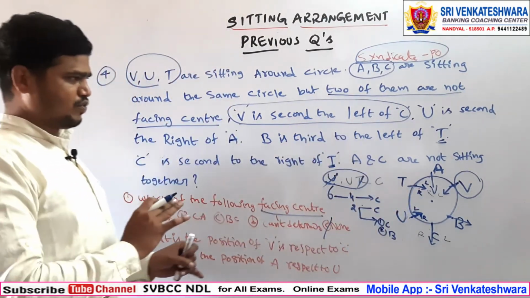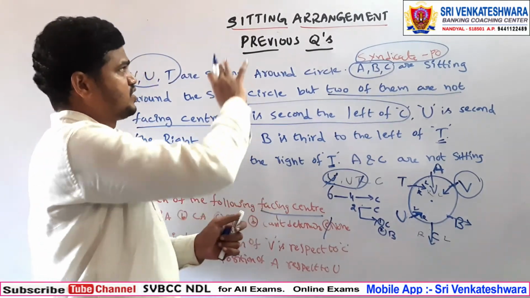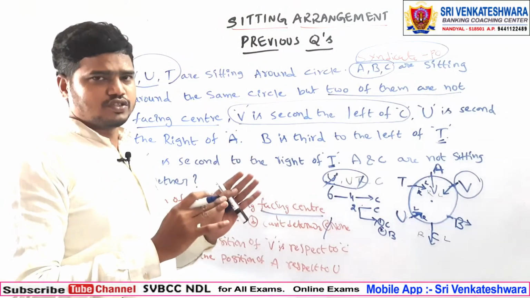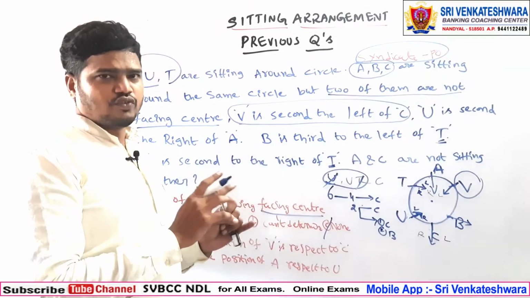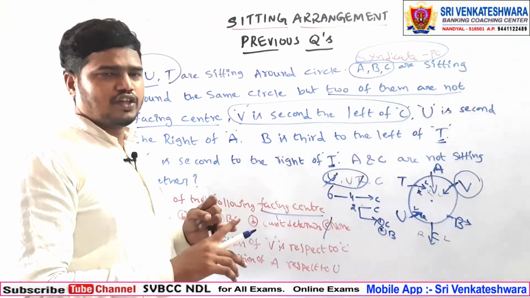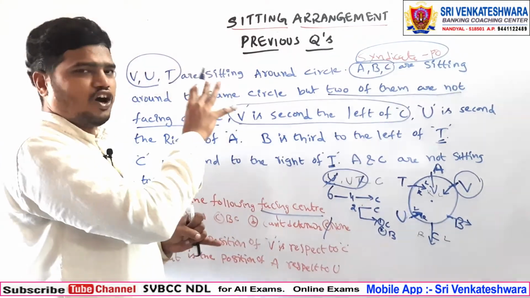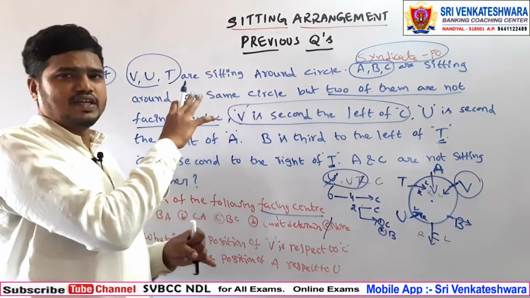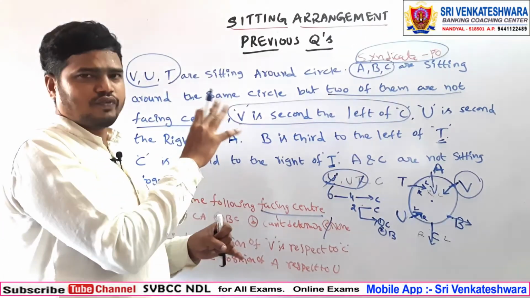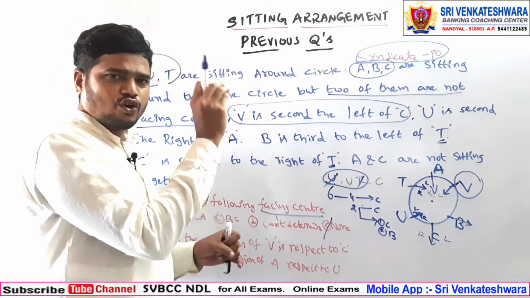So what are the steps? I am repeating, whenever they use seating arrangement questions, you need to follow these steps. First of all, based upon the question, you need to check how many objects and places are given, 3, 4, 5, 6, 8, 10, like this. First you need to count the objects.